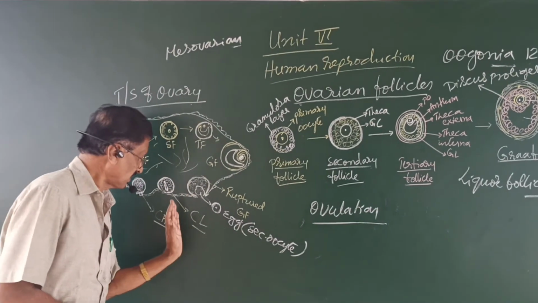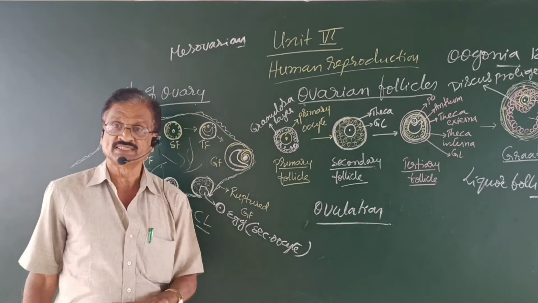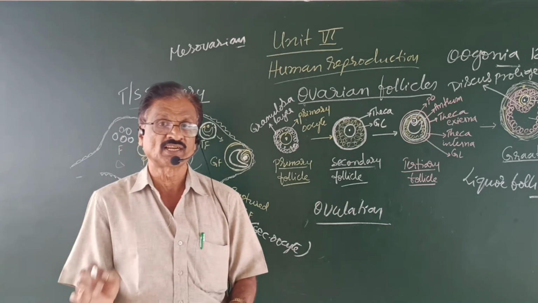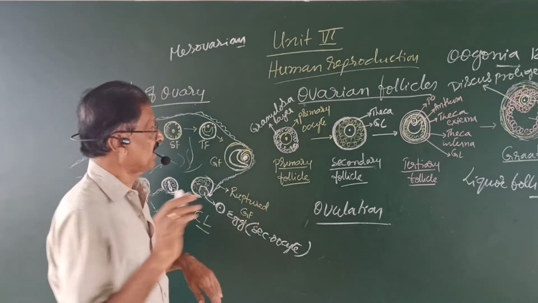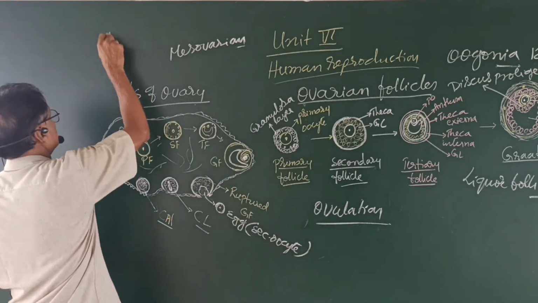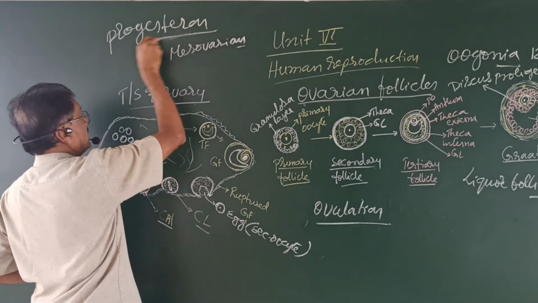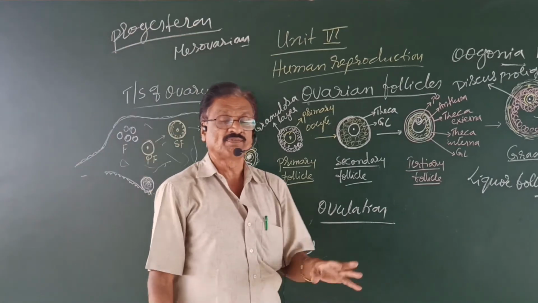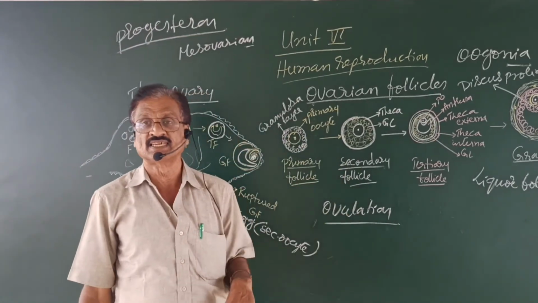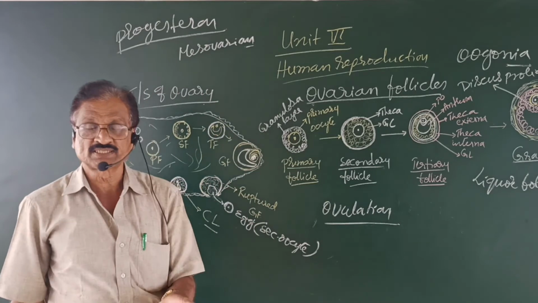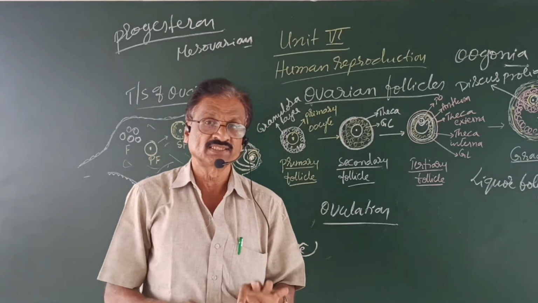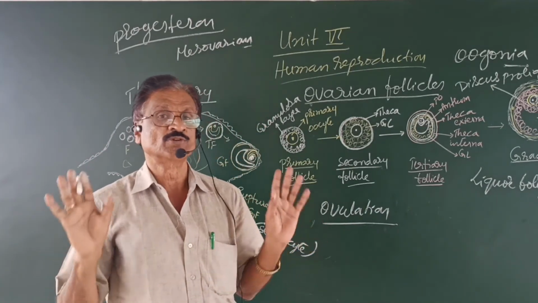It acts like an endocrine gland secreting a hormone by name progesterone. This is very important to maintain the pregnancy in a woman if the egg is fertilized. Therefore, progesterone is commonly called the pregnancy hormone.